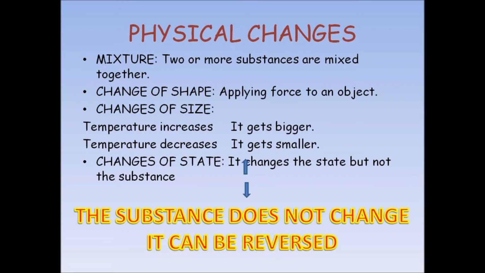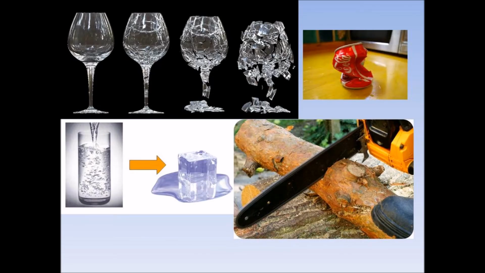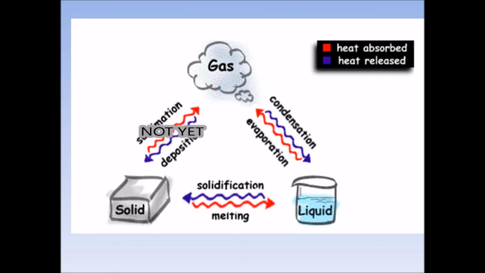Every time that we change the shape, the size, or the state, we can talk about physical changes. For example, breaking a glass, cutting wood, or melting ice. All changes in the states of matter by melting, solidification, condensation, and evaporation are physical changes. We will explain that in another video.